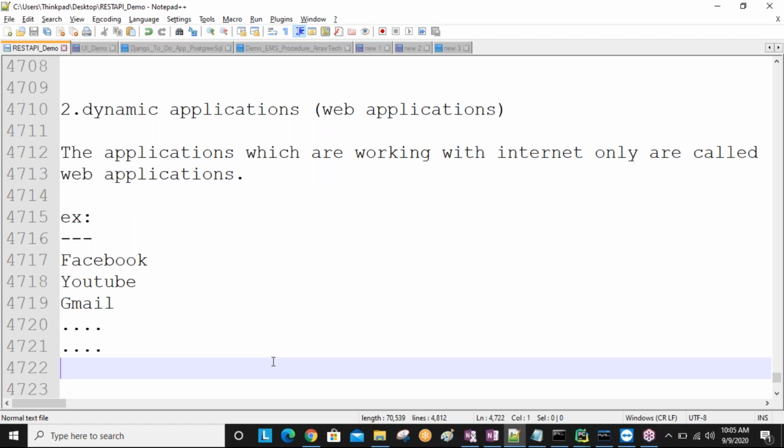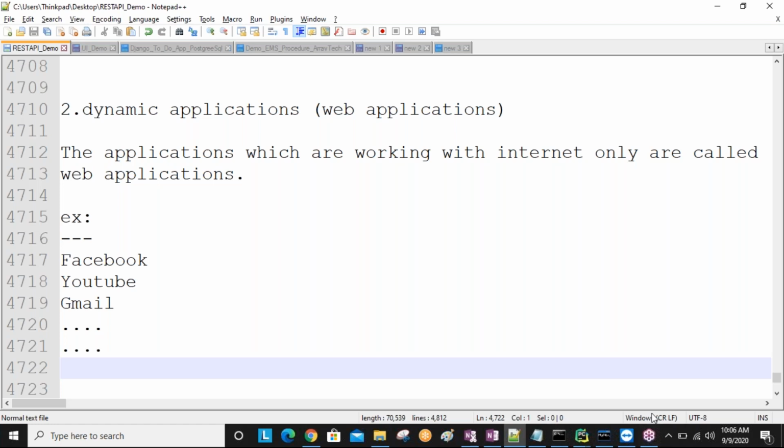Okay. So for all static application purposes or dynamic application purposes, we require the APIs. Static applications and dynamic applications all require APIs. We develop APIs for static applications and APIs for dynamic applications separately.